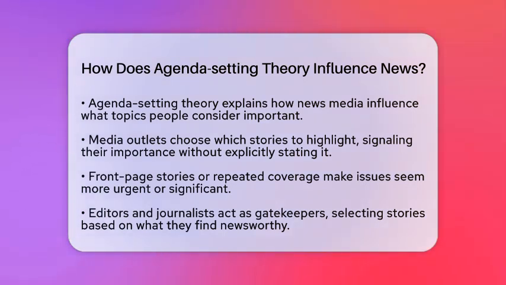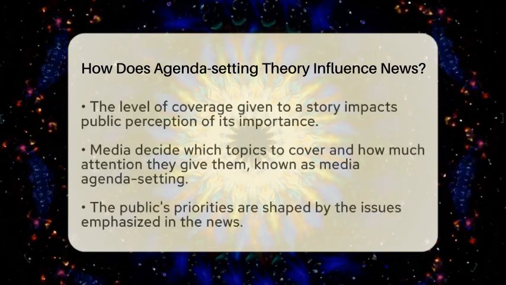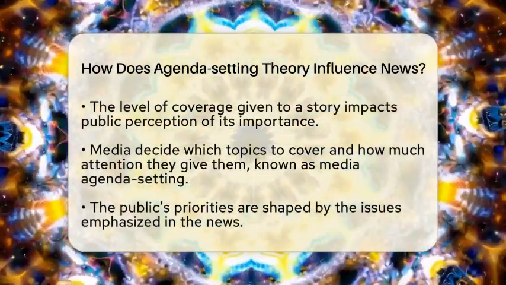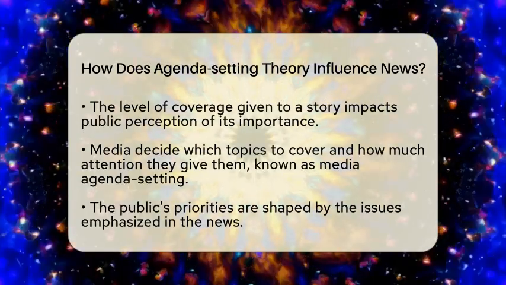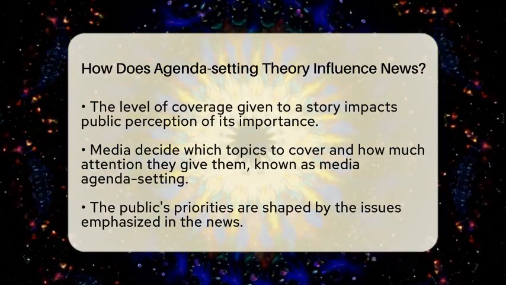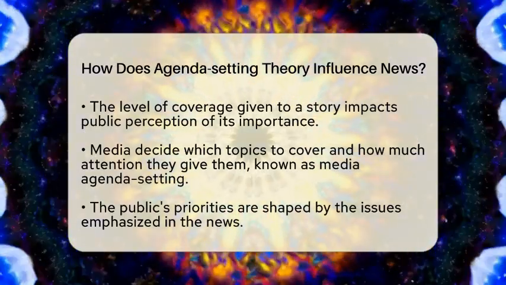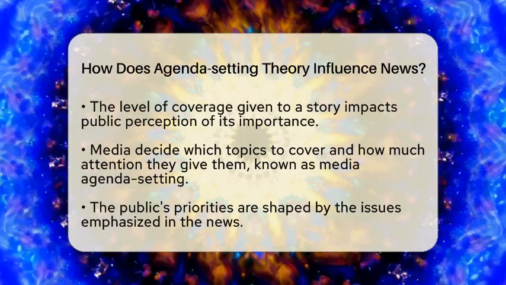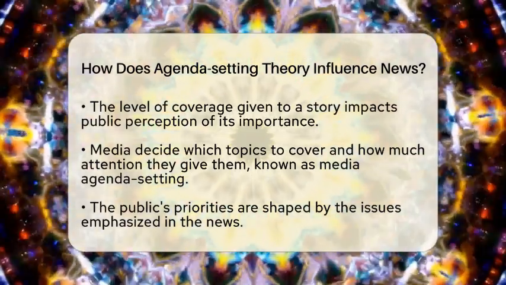This influence happens because editors and journalists act as gatekeepers. They choose which stories to cover based on what they see as newsworthy or interesting to the public. For example, if a news channel spends hours covering a political protest, viewers might start to see that protest as a major concern. Conversely, if another story gets little attention, people might overlook it entirely. This selection process helps shape the public's perception of what matters most.